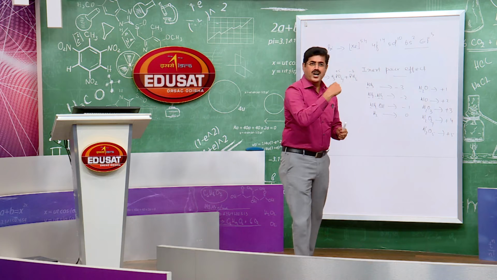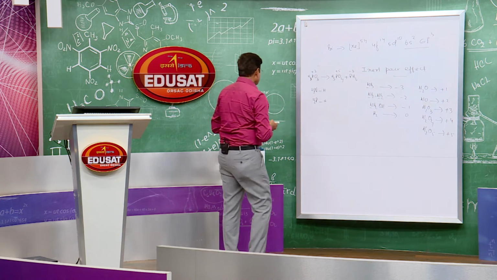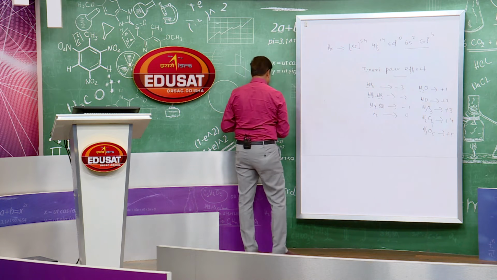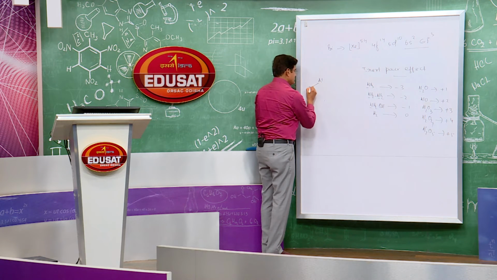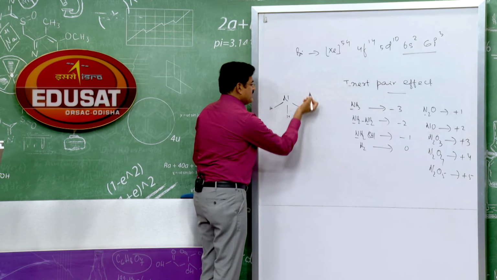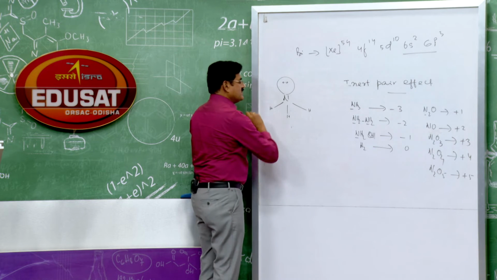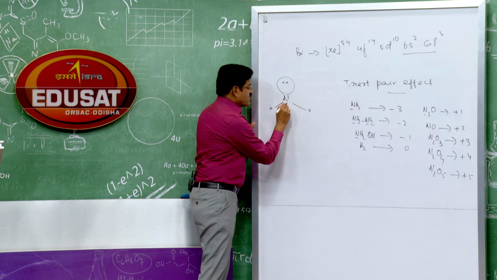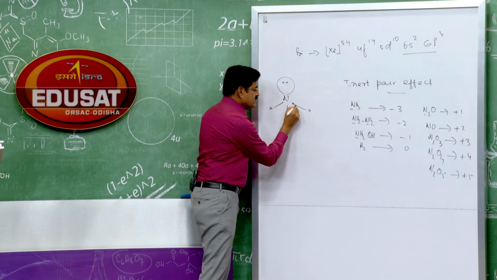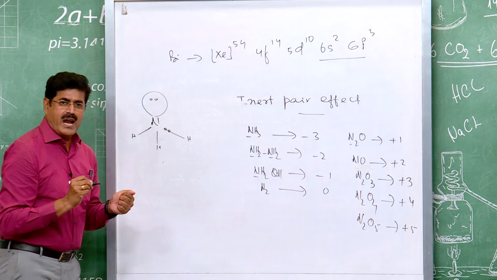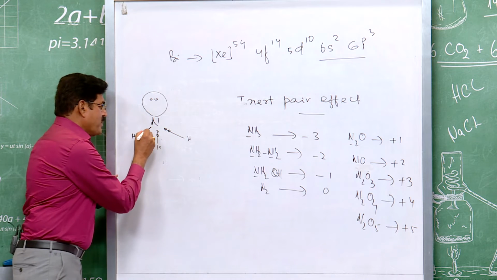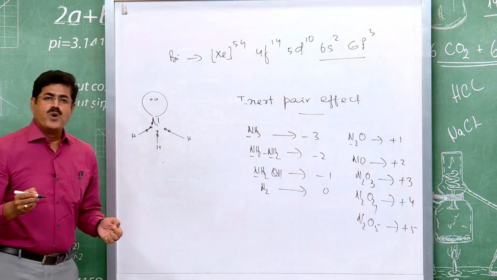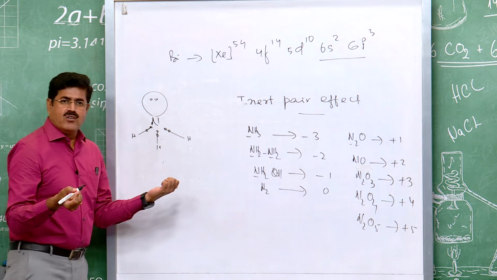Let me show that on the whiteboard. So here the electronegativity of nitrogen is higher, so electron pairs are closer to the nitrogen atom. So repulsion between bonding electron pairs is more, the bond angle is more.